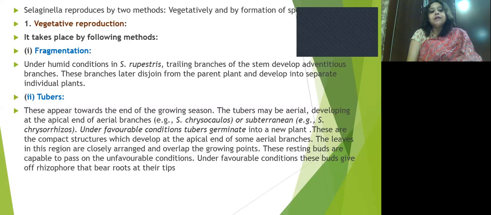The tubers appear towards the end of the growing season, and tubers may be aerial, developing at the apical end of the aerial branches. Under favorable conditions, tubers germinate into new plants.